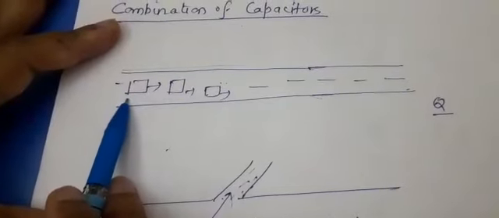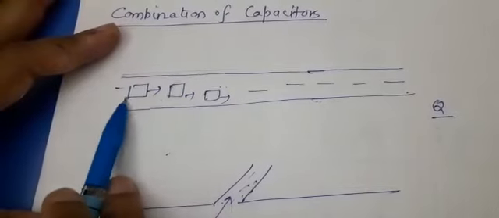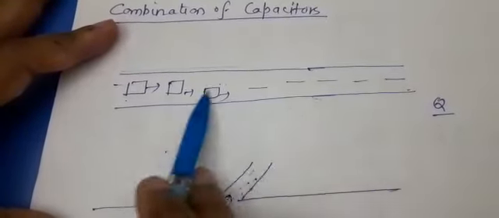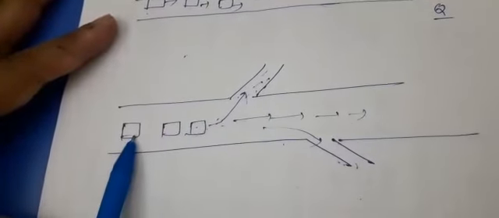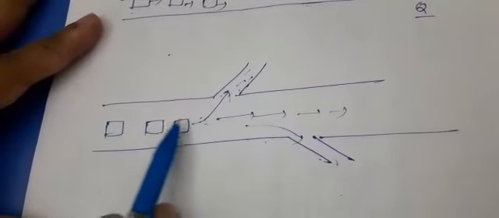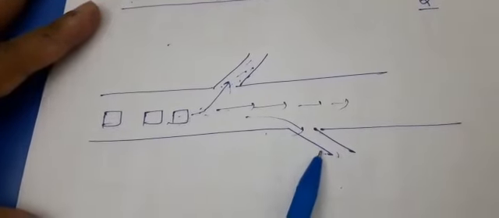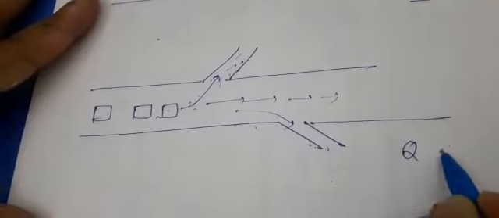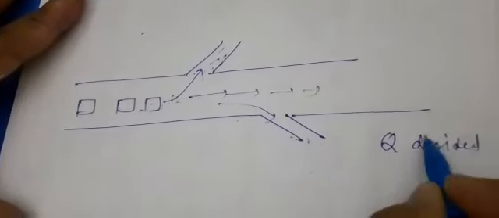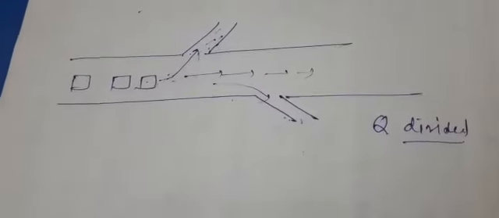It means if we take this vehicle, this traffic as one charge element, then whatever charge is coming, it will go straight to all the path. In this case, suppose 4 vehicles are coming and one is going along this, one is going along this, so out of 4, 2 are going along this. It means that the vehicles are divided depending upon the path. So here you can say the charge gets divided. Actually, this concept is nothing to do with the combination of capacitor in direct form, but it will help you to understand the concept of same charge and division of charge.